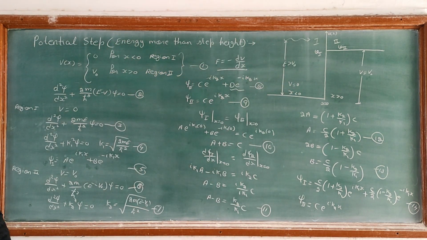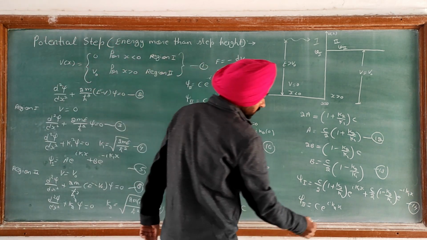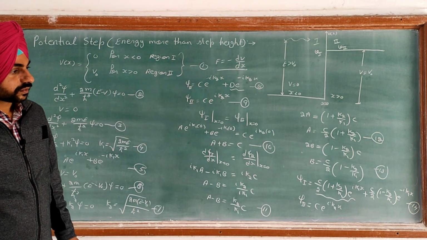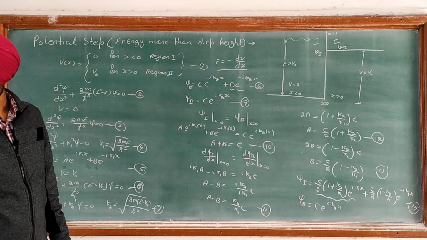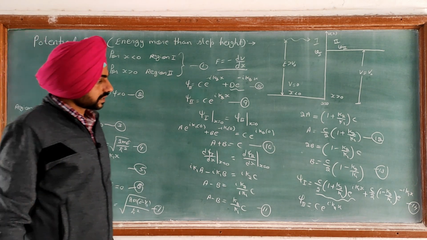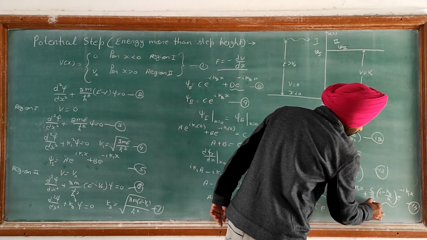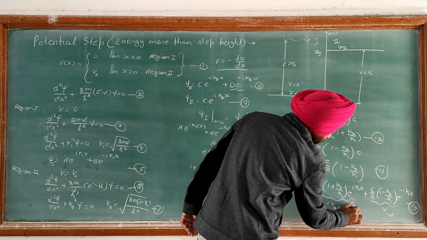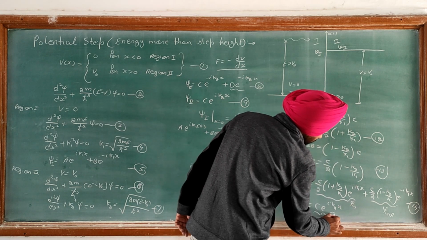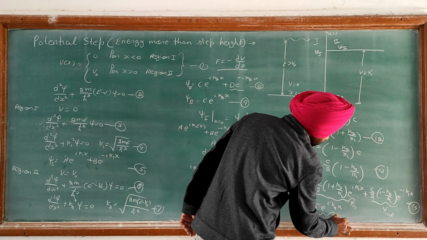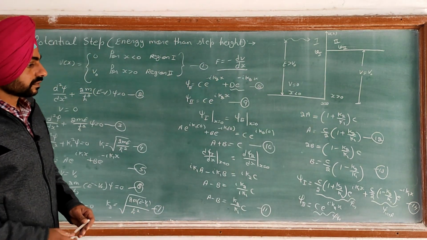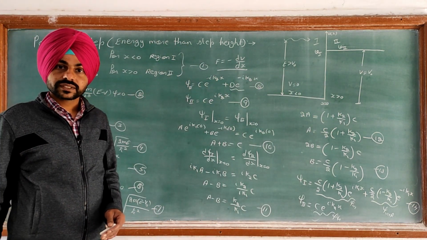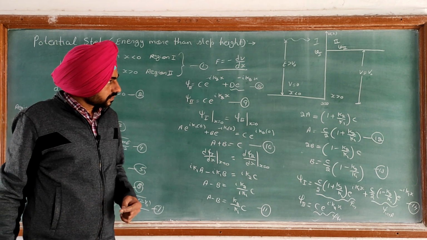So finally we have psi incident equal to C/2 (1 + k2/k1) e^(iota k1 x). This is the incident part, and the term C/2 (1 - k2/k1) e^(-iota k1 x) is the reflected part. This is psi reflected, this is psi incident, and this is the transmitted, psi transmitted. So finally we will find out the transmission and reflection coefficient